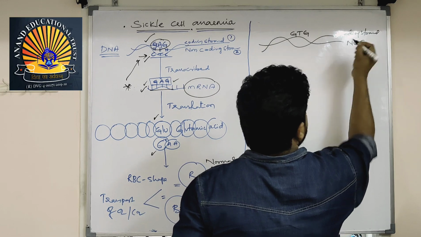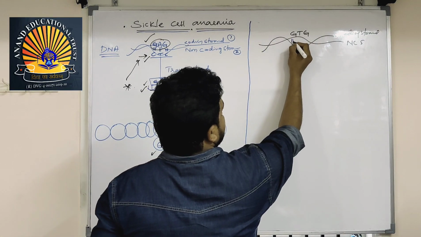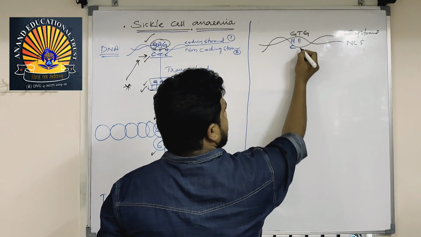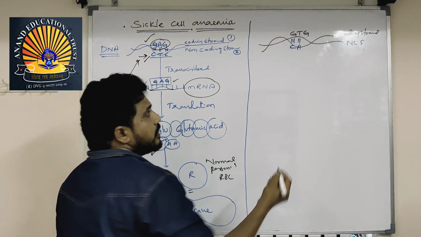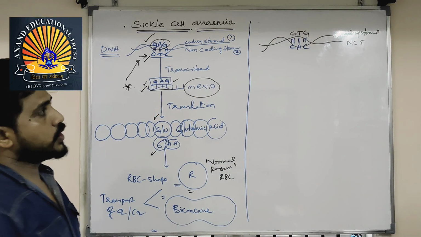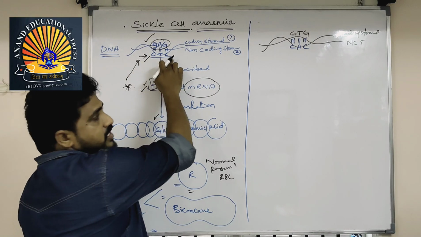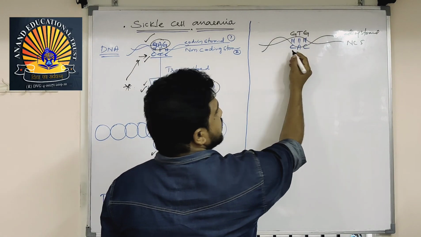Whereas in the non-coding strand, opposite G, C will be there; opposite T, double bond, A will be there; opposite G, triple bond, C will be there. CAC has come. So the non-coding strand is CTC in the normal condition, and CAC in the abnormal condition.